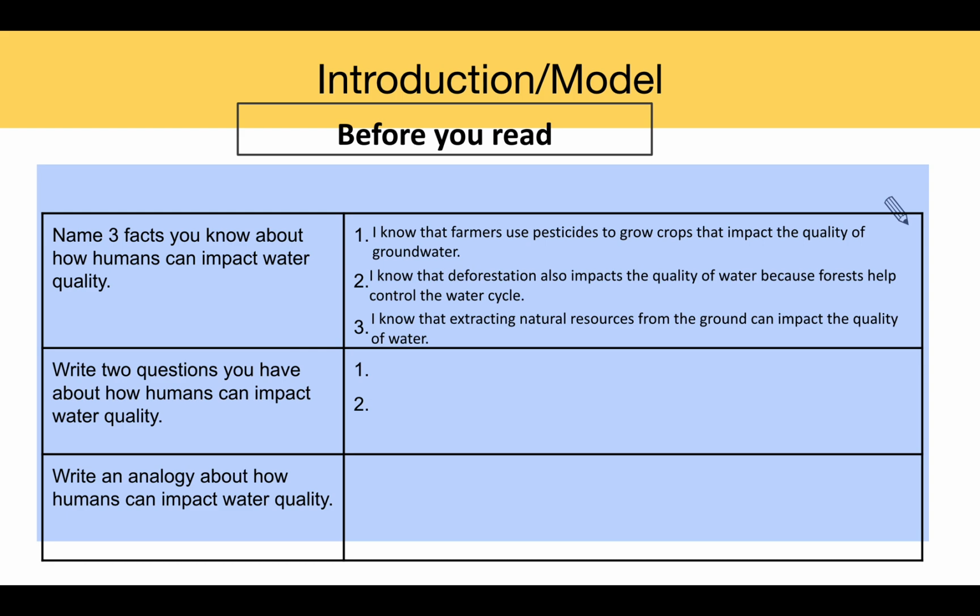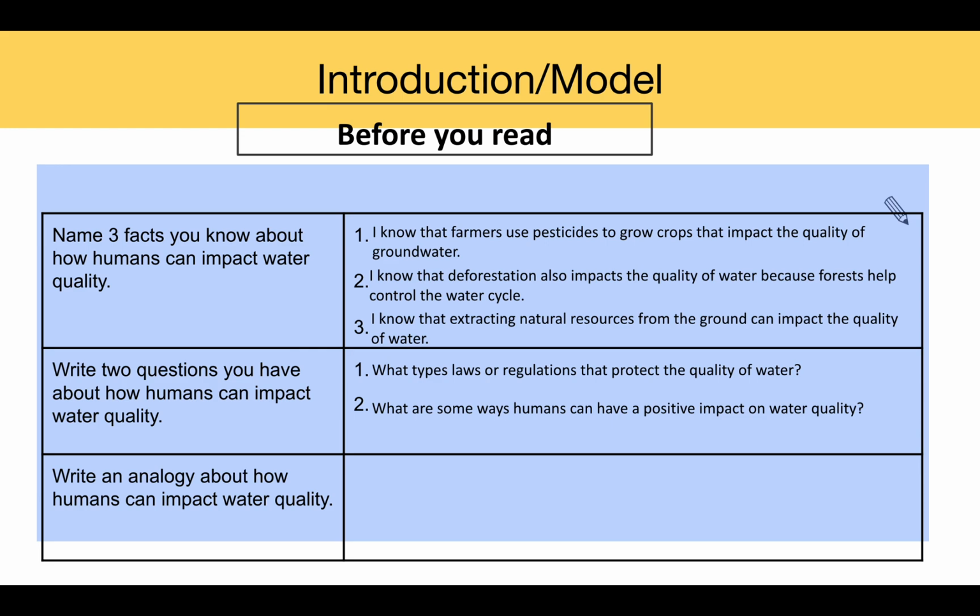Write 2 questions you have about how humans can impact water quality. 1. What types of laws or regulations protect the quality of water? 2. What are some ways humans can have a positive impact on water quality? Next, write an analogy about how humans can impact water quality. A water reservoir is like an underground aquifer because it holds fresh water.